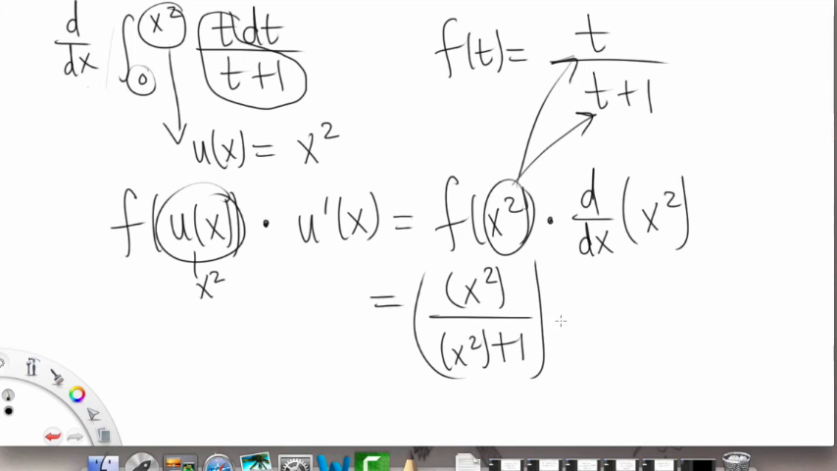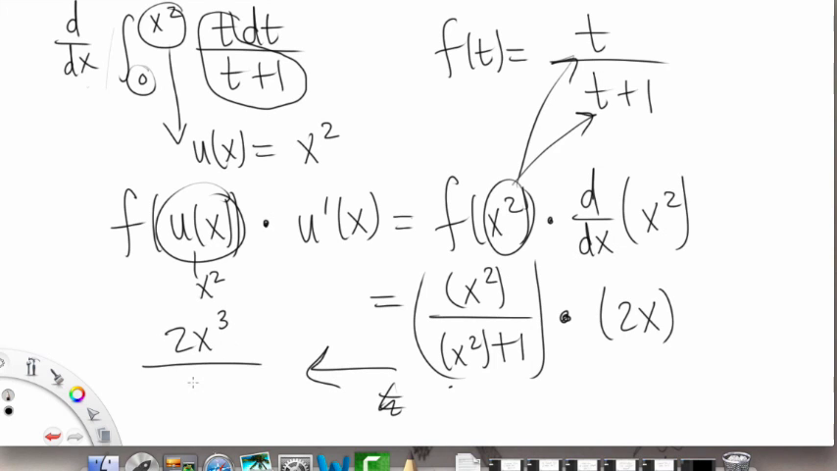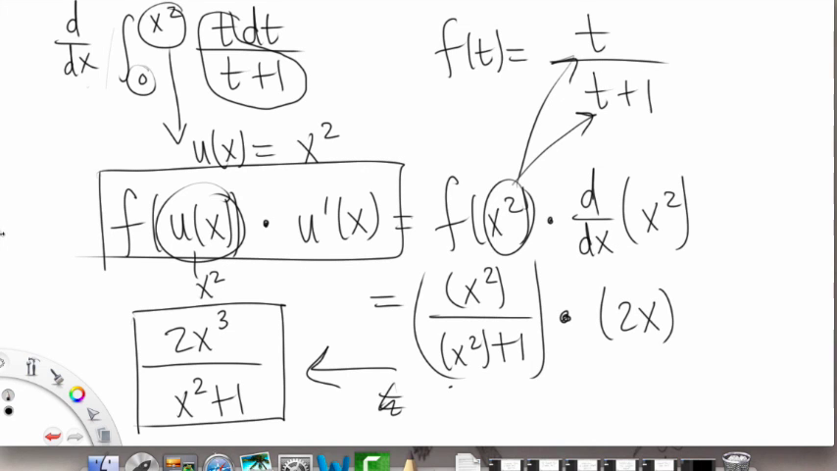So that's our first term there, multiplied times the derivative with respect to x, which is just 2x, okay? So our final answer here is going to be, I'll just write it all the way over here so we have some space, 2x to the third over x squared plus 1. Alright, and that is our final answer, because we use this formula, which comes from the chain rule.